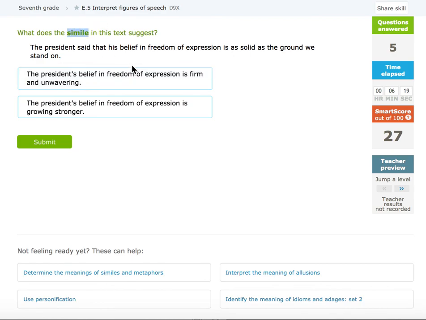Back to simile. I trust you guys got this. Remember, we're working up to a SMART score of 90. When you get it wrong, review those key points. Especially for this skill, you're going to want to have a piece of paper next to you to make sure you're taking notes on metaphors, simile, verbal irony, dramatic irony, personification, onomatopoeia, hyperbole.